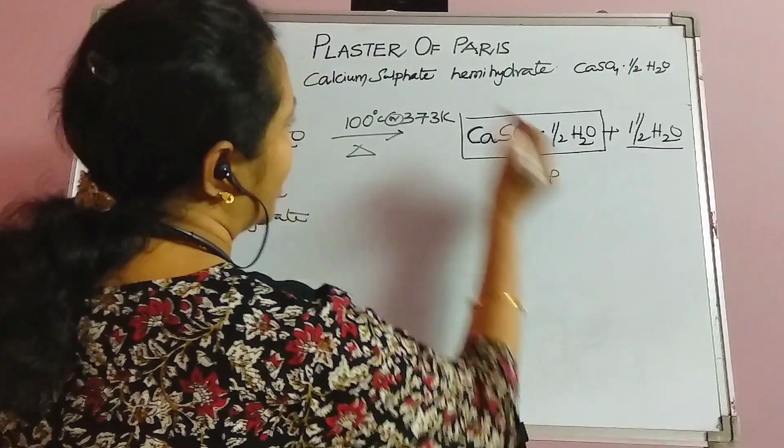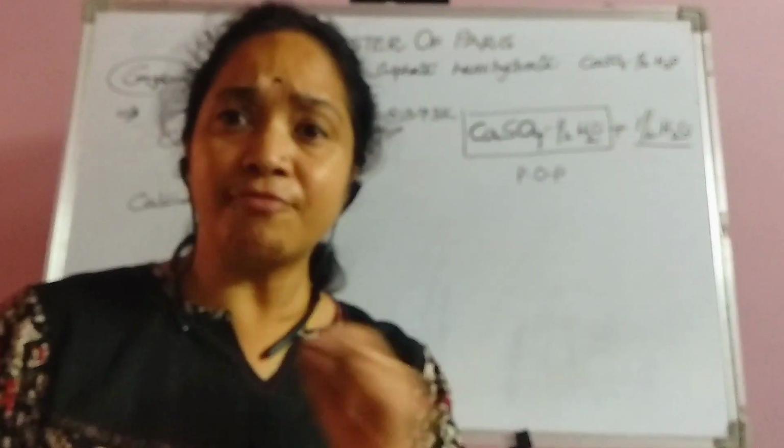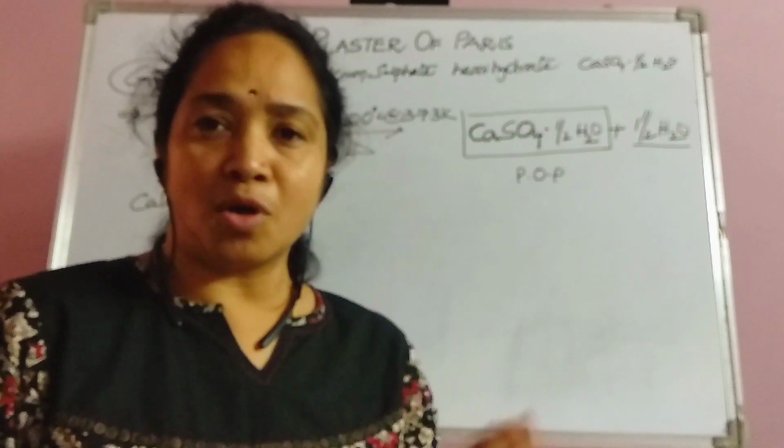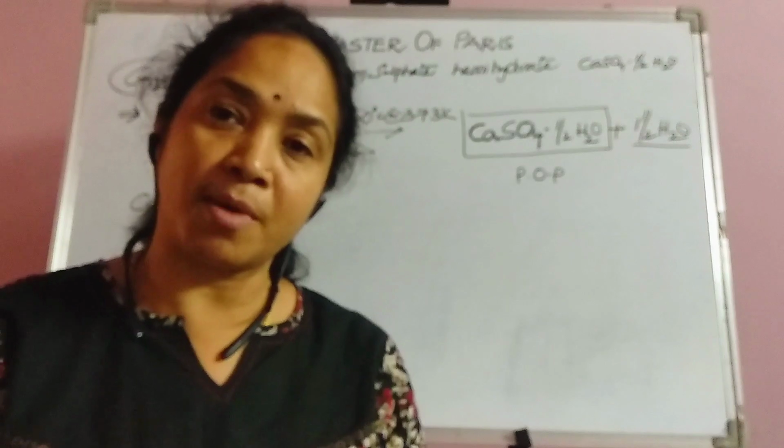POP is also called calcium sulfate hemihydrate, and as you know from stoichiometric expressions, it is awkward to put half a water molecule, since we cannot write a fractional water molecule.